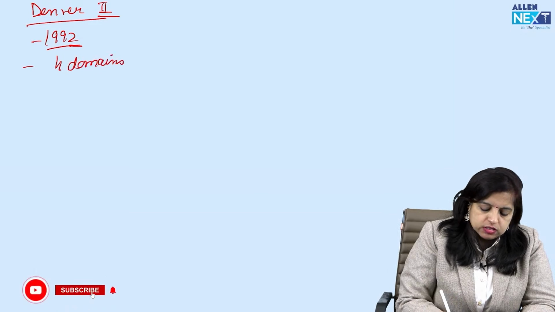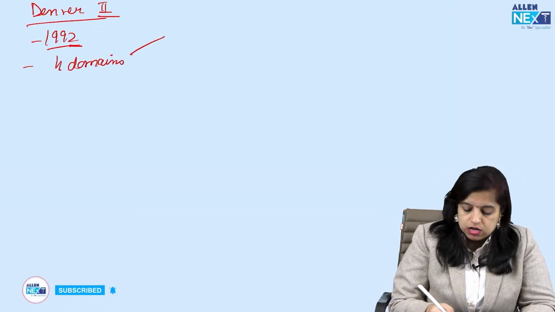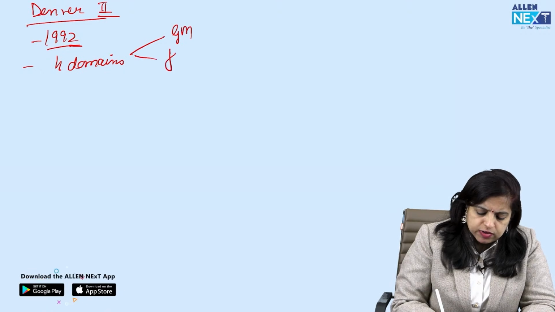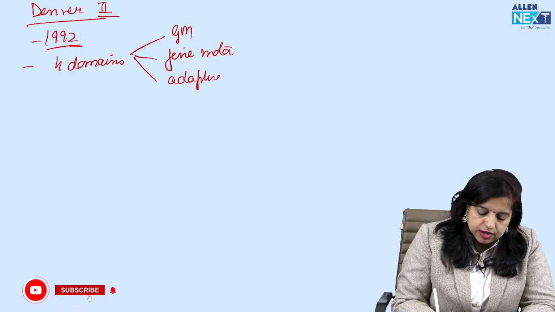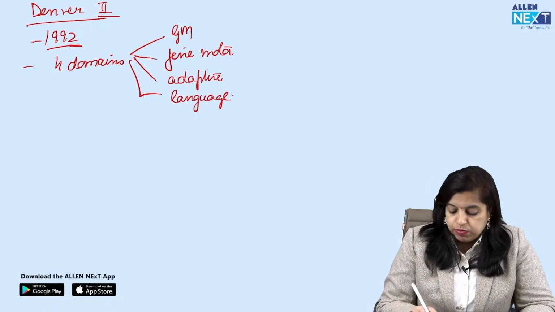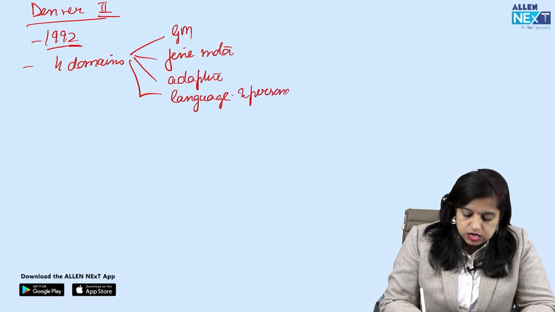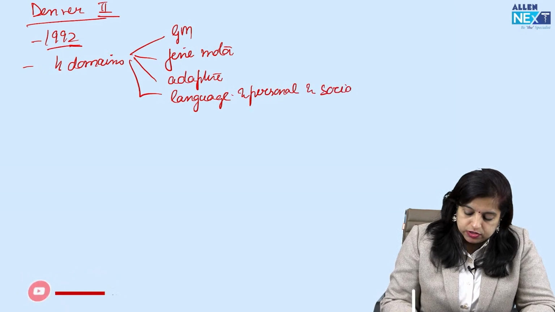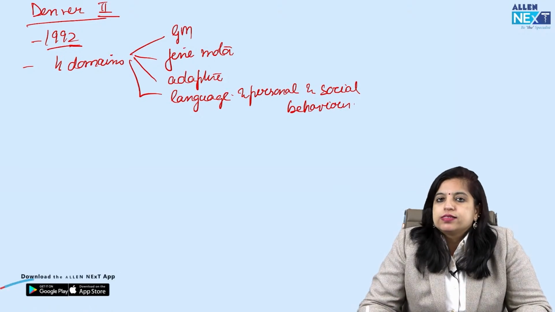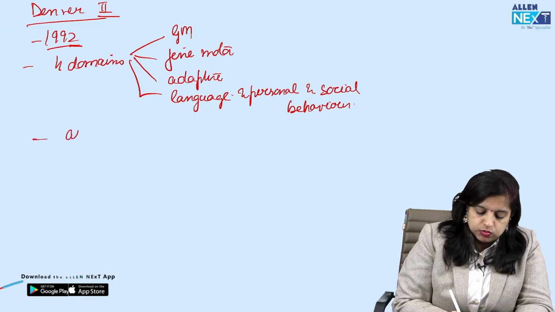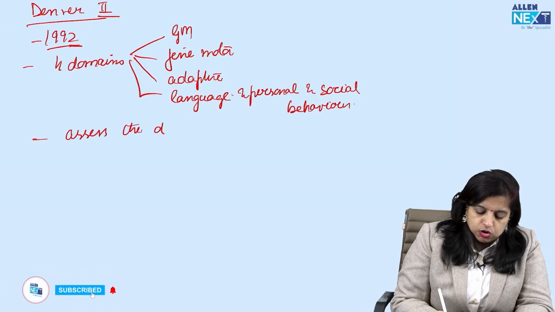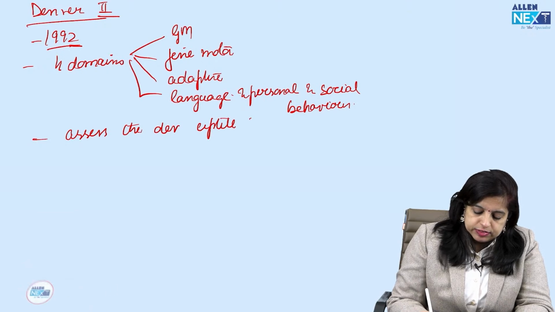And what are the 4 domains? So we know those 4 domains. They are gross motor. We know that. It is fine motor. And then we have the adaptive domain. And then we have the language, right? Language and personal and social behavior. So these are the 4 domains in which the Denver 2 assesses the development of the child, and this is used to assess the development of children up till 6 years of age.